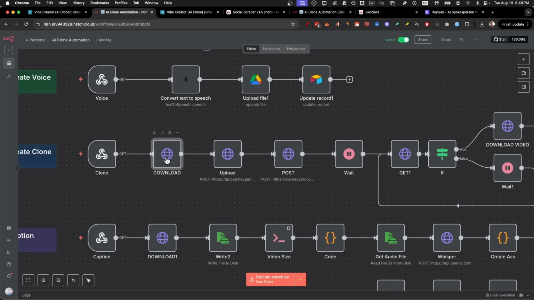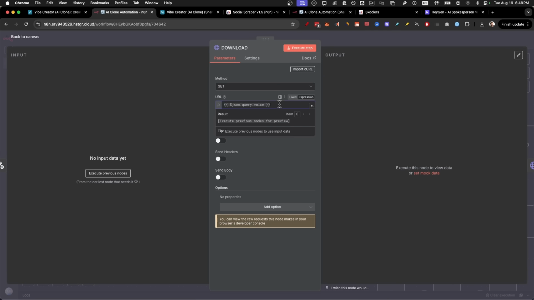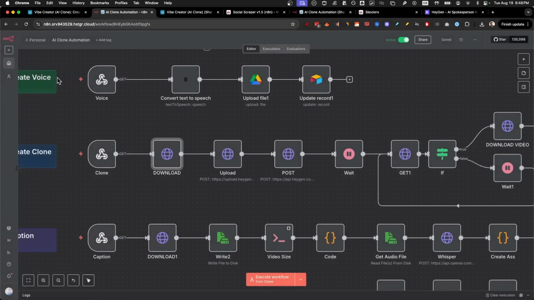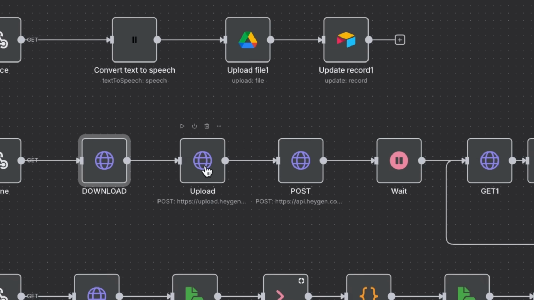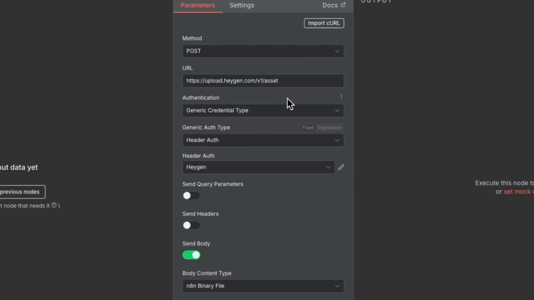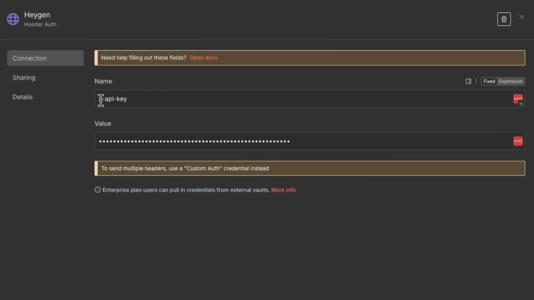The next step here is that we download the voice. We need that voice so we can actually upload it to HeyGen. How that looks like is that we upload with this v1 asset URL. We just use generic credential type with a header auth, and there we have HeyGen. How this looks like is x-api-key, where we have our API key.